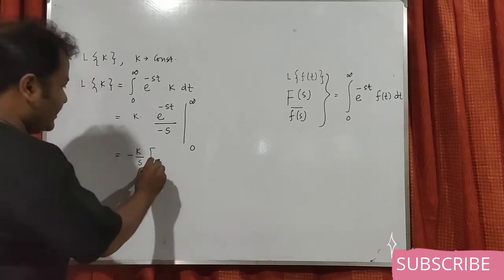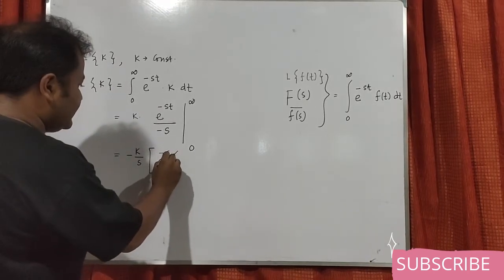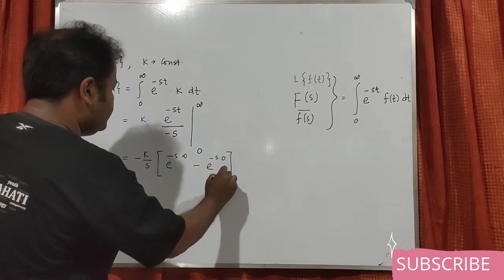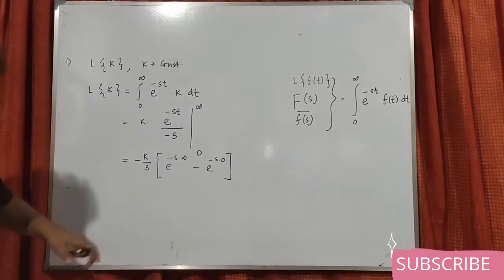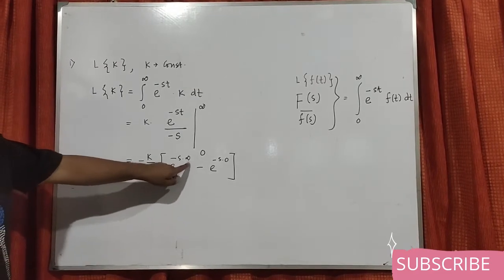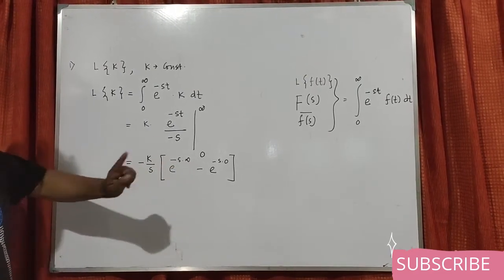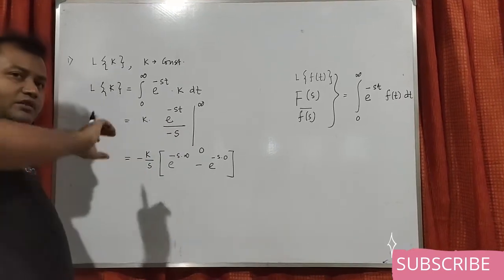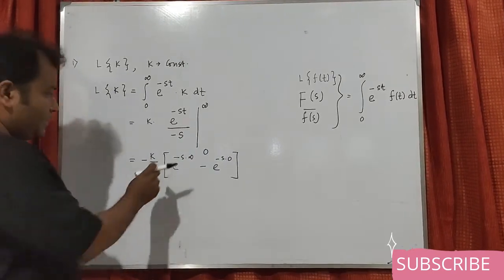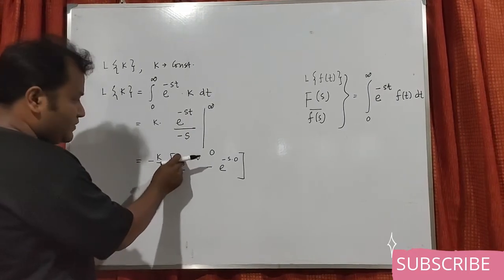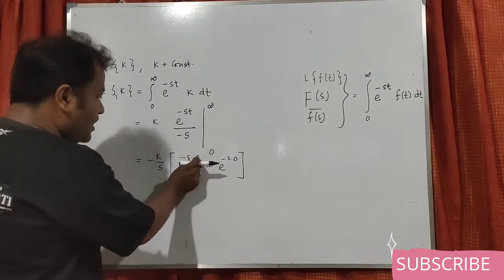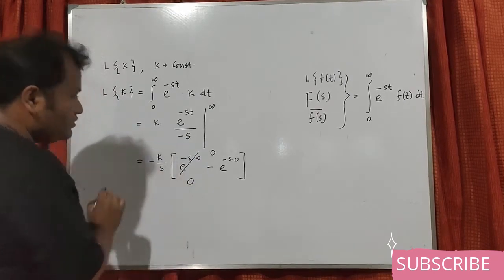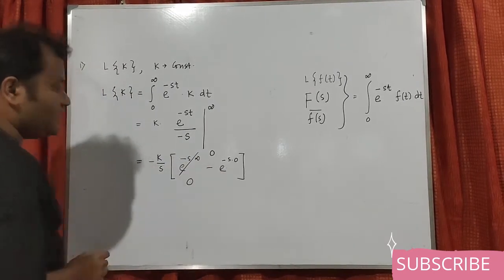If you put infinity, it will be e to the power minus s into infinity, minus e to the power minus s into 0. Now carefully see this step: s into infinity will move to infinity, and minus infinity is there because the minus sign is there. So e to the power minus infinity means this term will convert to 0, and this term is converted to 1.